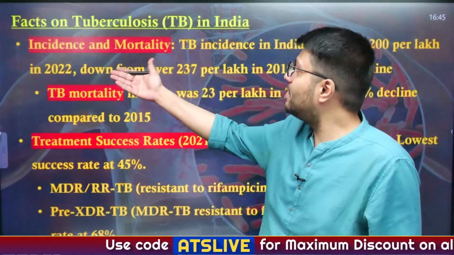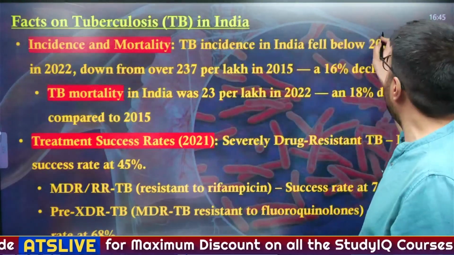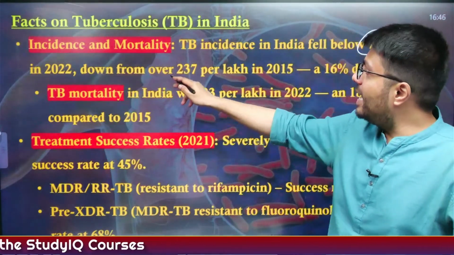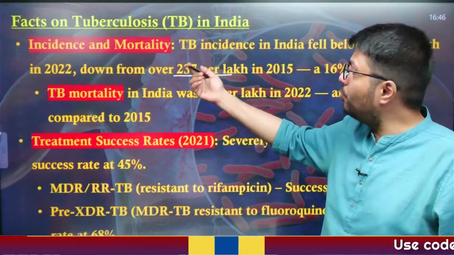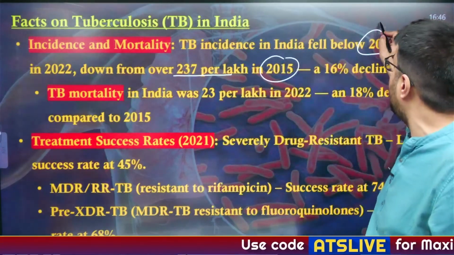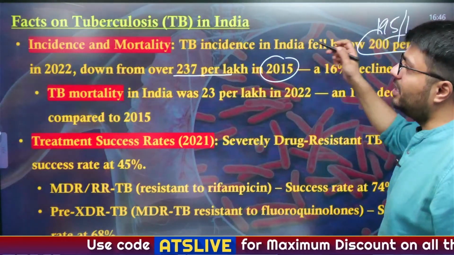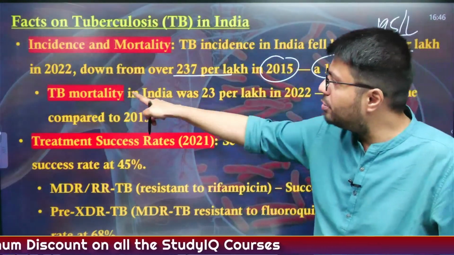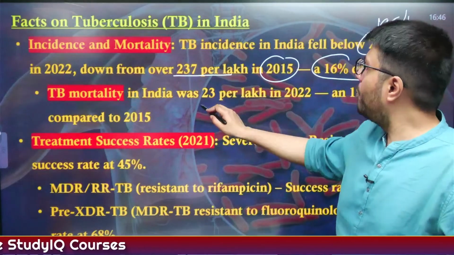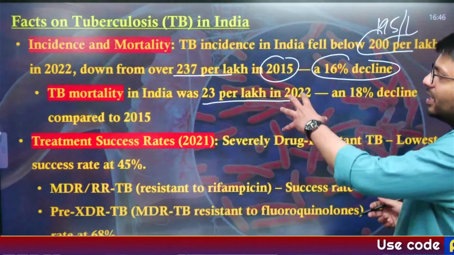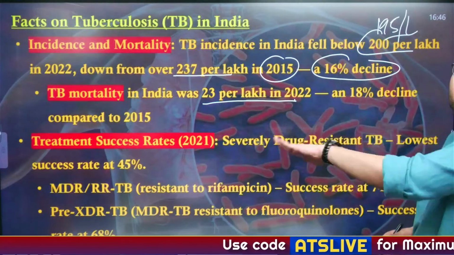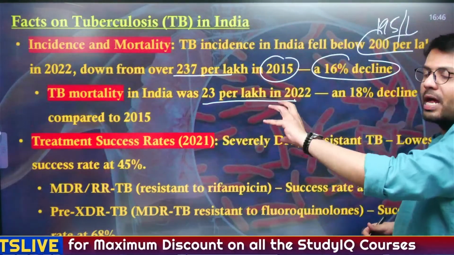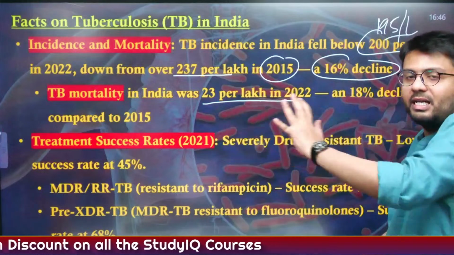Now in terms of incidence and mortality, TB incidence in India fell below the 200 mark, from 237 per lakh population in 2015 to 195 per lakh in 2022. So this is a 16% decline in TB incidence. Now in terms of TB mortality, India witnessed a drop to 23 per lakh in 2022, which is an 18% decline compared to the figures of 2015. So in terms of both incidence and mortality, India has witnessed a decline in TB.